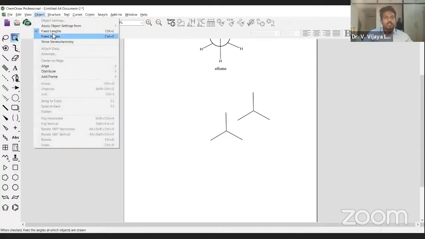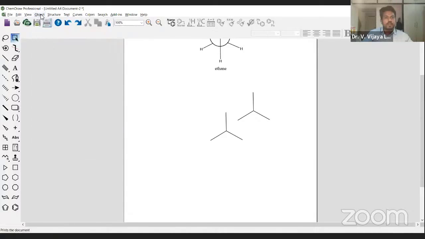Let me remove fixed angles and fixed bonds. Now, since this is an ethane molecule, let me position these two structures in a proper manner. Now I'm going to draw a carbon-carbon bond. This is how I write the carbon-carbon bond. So now I have made CH3CH3, that means an ethane molecule.